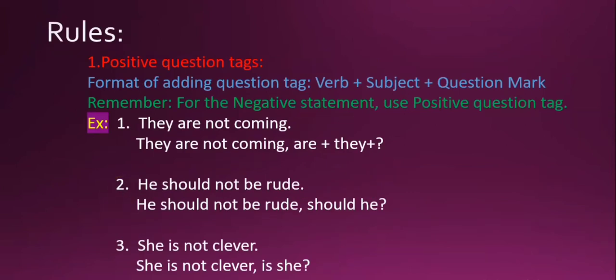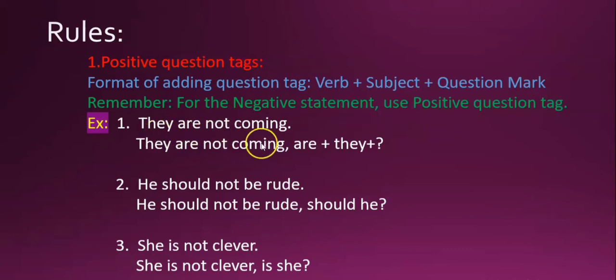Now there are two rules. The first rule is positive question tags. The format of adding the positive question tag is verb, as here it is "are", plus subject, where the subject is the pronoun, plus a question mark at the end. For the negative statement, use a positive question tag.